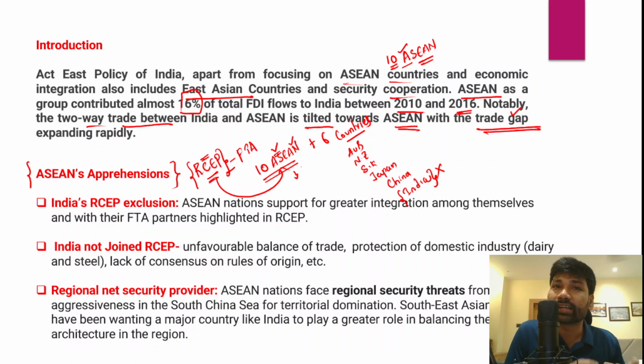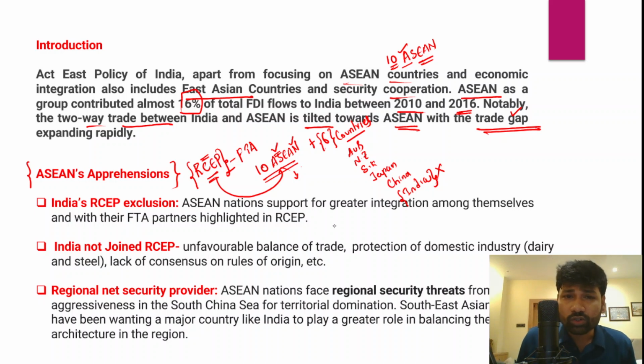Now, why did India not join the Regional Comprehensive Economic Partnership? Because with China, India has a huge trade gap, and China is also part of the Regional Comprehensive Economic Partnership, and India has been looking for ways to reduce this trade deficit with China.